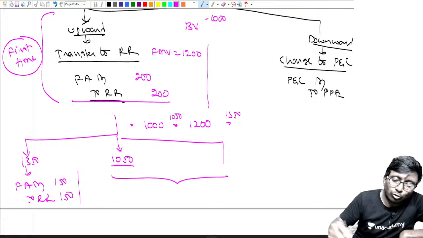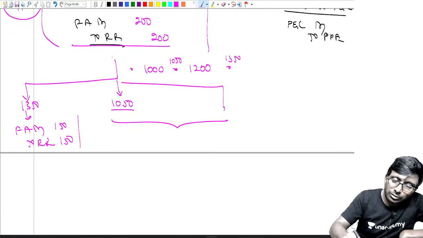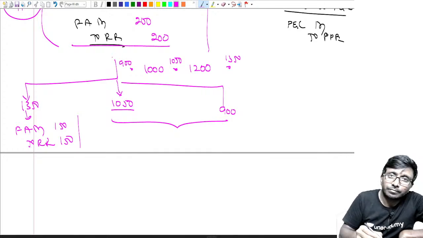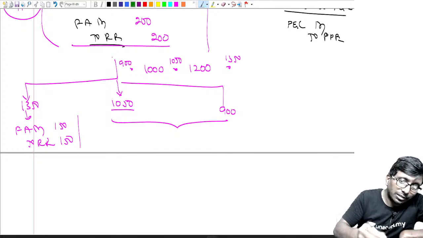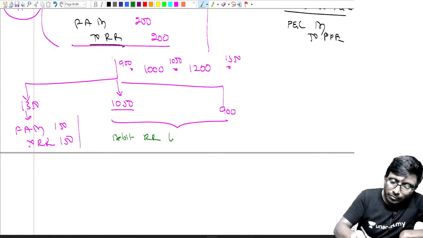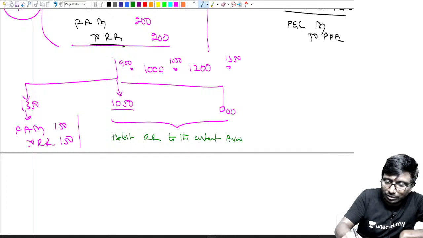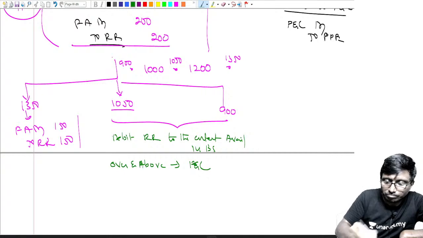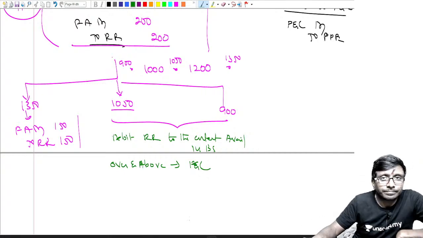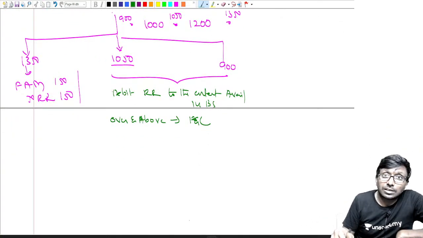I will tell both circumstances together actually. This one is equal to 900, it went down. Example, 900. What am I trying to tell here? Debit revaluation reserve to the extent available in the balance sheet. If there is still a loss over and above that, what are you supposed to do? Hit P&L. That's it.